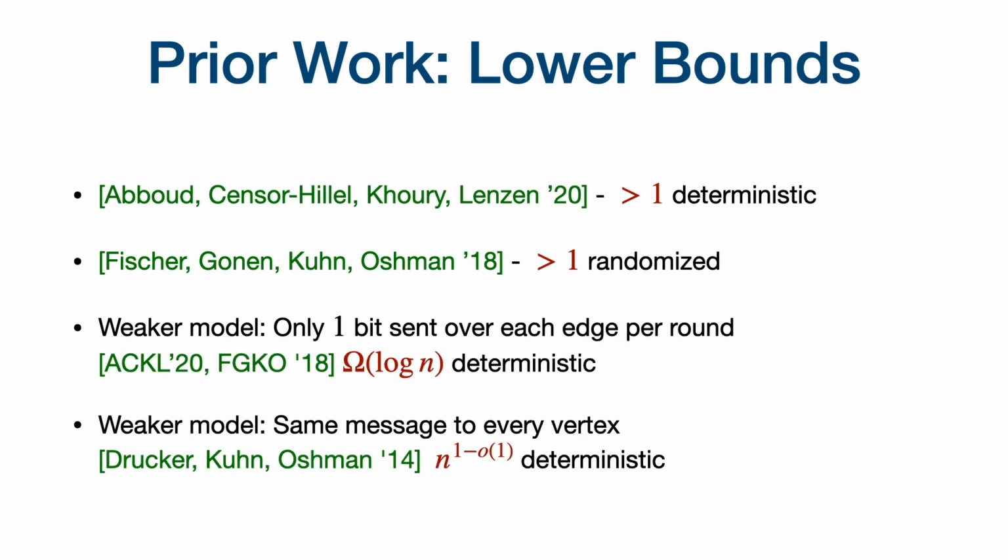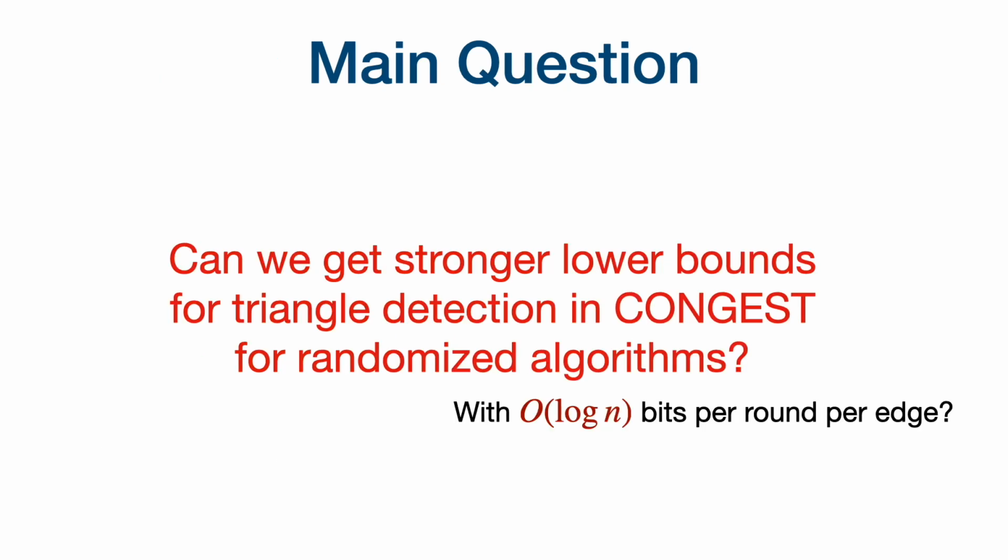People have studied some weaker models that I'm not going to go into, but we do know stronger lower bounds in these weaker models. So the main question remains, can we actually get stronger lower bounds for this triangle detection problem in the original CONGEST model, even for randomized algorithms? And just a reminder, here we're saying that we are allowed to send order log n bits per round per edge.